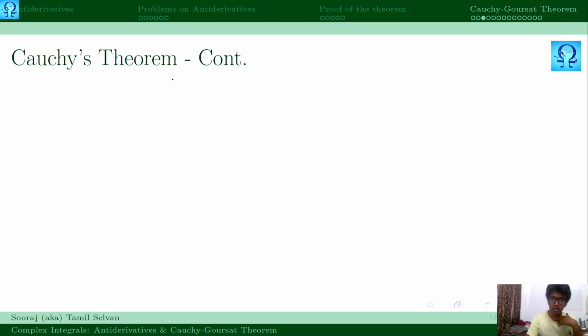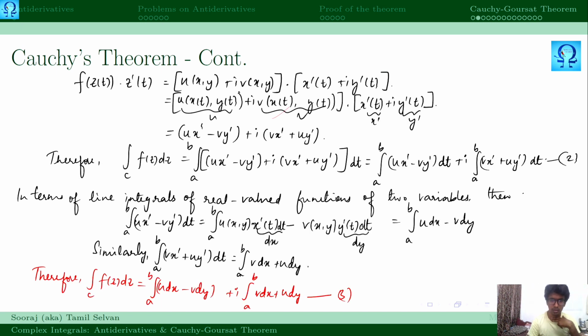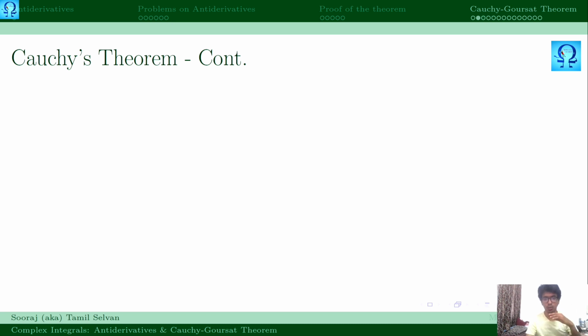Did I write it right? No, here we'll have to remove the parameterization, so that it is integral over C. When you have the parameter t, you can write integral a to b. When you remove the parameter, you will have to write over C only. I made a mistake there. Correct it if you are taking it down.